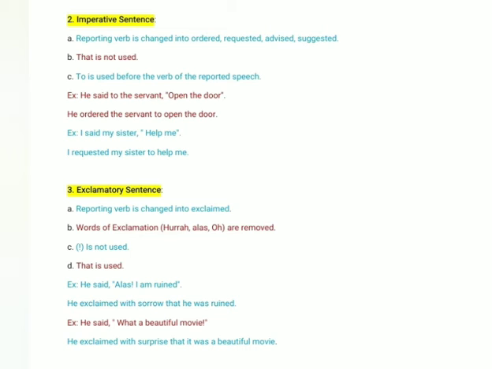Let's see, first number, he said, alas, I am ruined. So this statement shows, when we use this kind of statement, alas, I am ruined, when we have done something bad, when we have no other way out to recover from our mistake, that time we say. When we don't have any hope left, that time we say. So this is a statement of sorrow. You are not actually happy. When we are happy, we don't use this, alas, I'm ruined. Okay, so in this statement, he said, alas, I'm ruined.